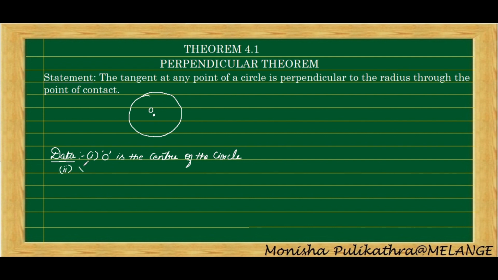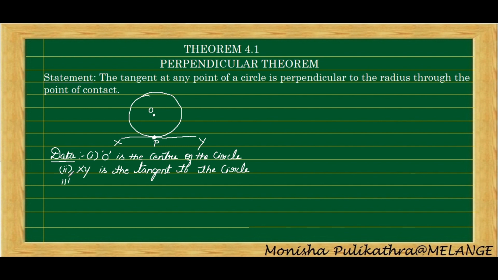Second point is XY is the tangent to the circle. Draw a line XY touching the circle at only one point. So this is XY. Don't mind, I am not using any scale or compass here. XY is the tangent to the circle. XY is touching at only one point, name it as P.